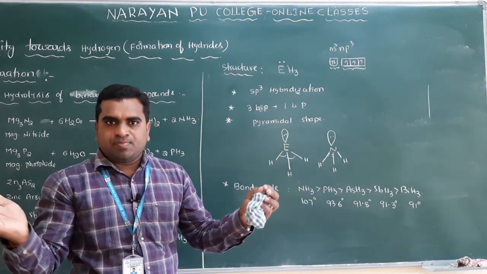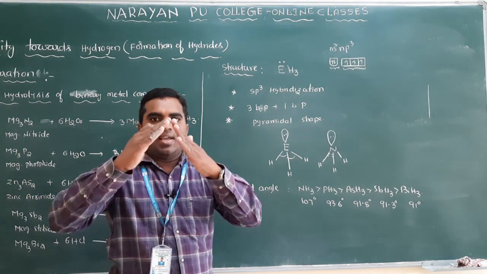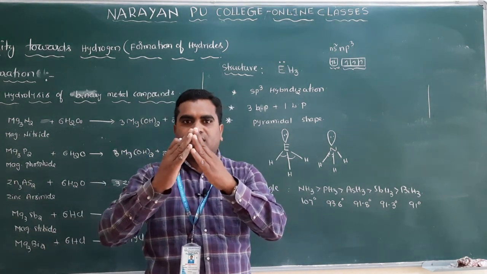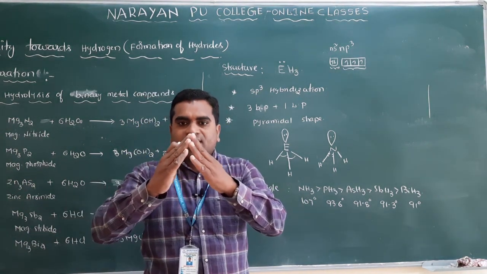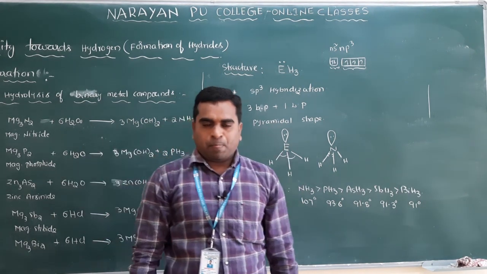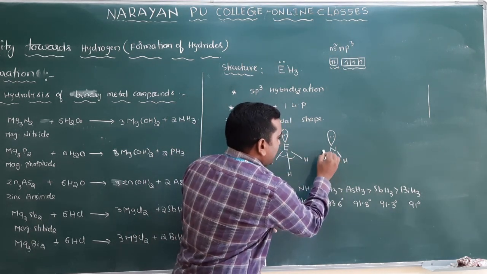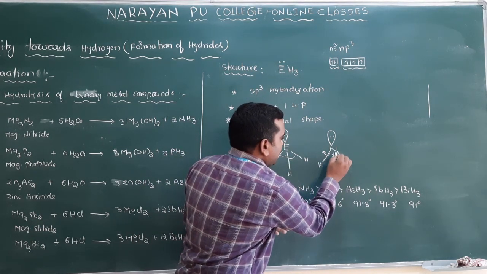What will happen? Repulsions. Repulsion takes place when they come very close. To avoid that repulsion, these two hydrogens will move away from each other, means this bond will move this side and this bond will move this side.